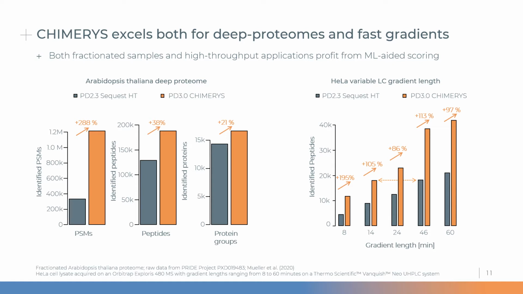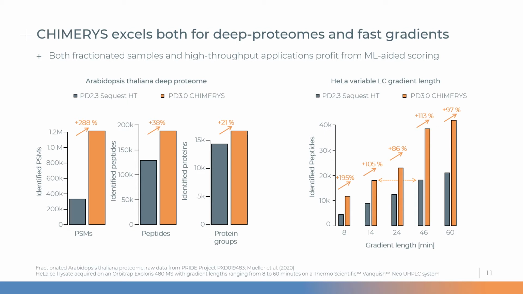Here I visualize the number of PSMs, peptides, and protein groups identified by CHIMERYS in orange and Sequest HT in gray from the Arabidopsis thaliana deep proteome that is part of the Kingdoms of Life dataset. Even in this highly fractionated scenario, CHIMERYS was still able to increase the number of identified peptides by 38% compared to Sequest HT.